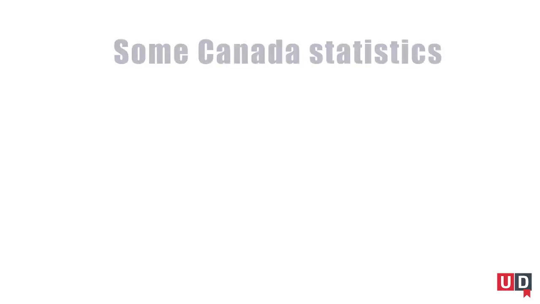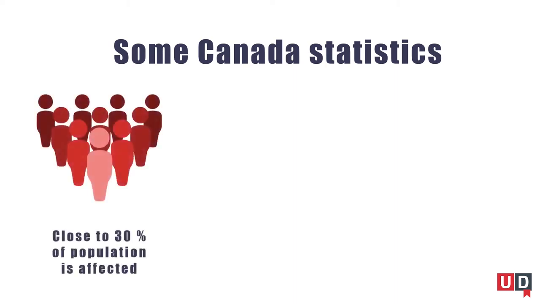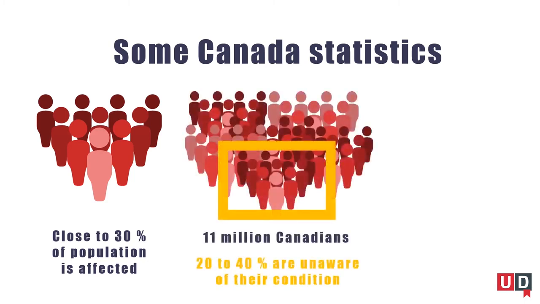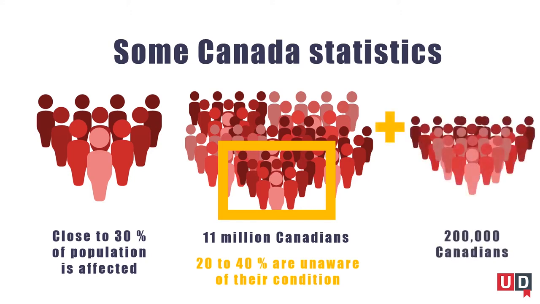Before beginning this training, here are a few statistics about diabetes in Canada. Diabetes is a health condition that unfortunately affects a large number of people in Canada and around the world. In Canada, close to 30% of people have diabetes. 11 million Canadians are affected, and of this number, 20 to 40% are unaware of their condition. Each year, nearly 200,000 people join this group.